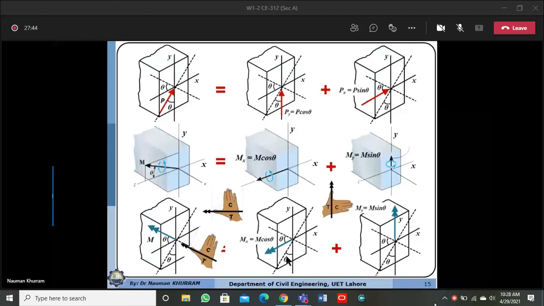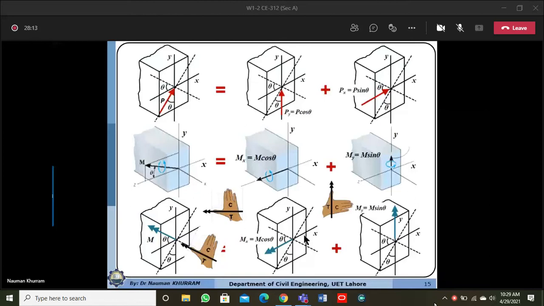So let me clarify. In case of simple bending, when we split the moment into two components and each component is acting about one of the principal axes, the axis about which the moment is acting will become the neutral axis. It means that if the moment is acting about the x-axis, then the x-axis is the neutral axis.